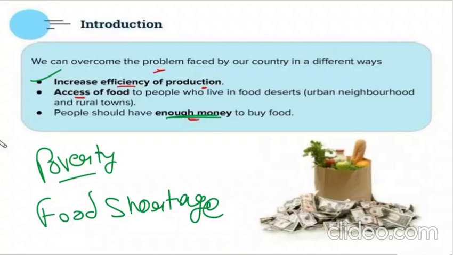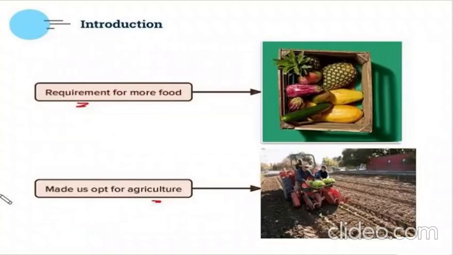Correct. The main point, the first point, the increase in efficiency of production, is the thing we are going to study in this chapter itself, isn't it? Now, we need more amount of food, right? If we need more food, we need agriculture also, correct? So the requirement for more food made us opt for agriculture.